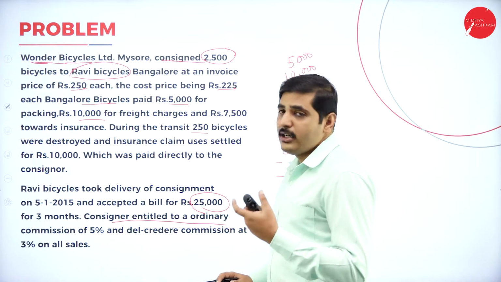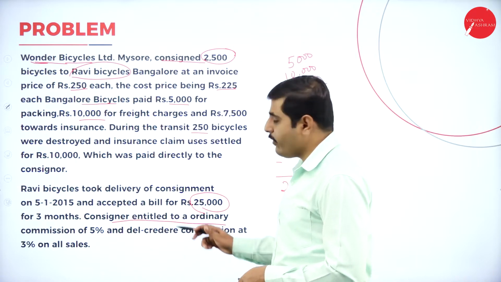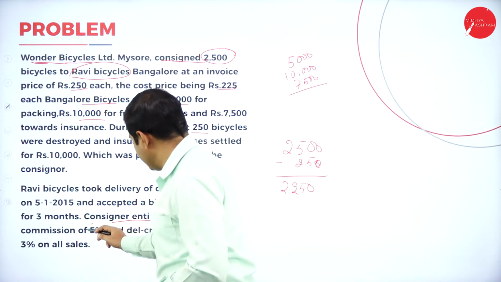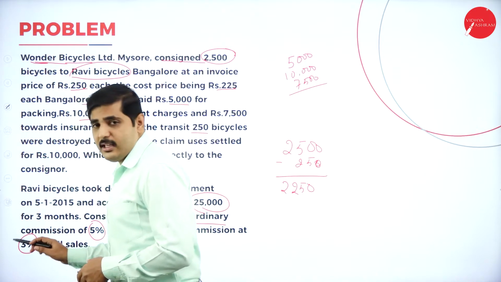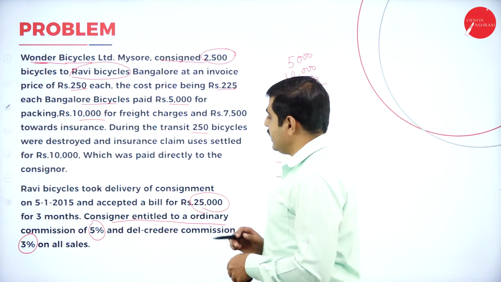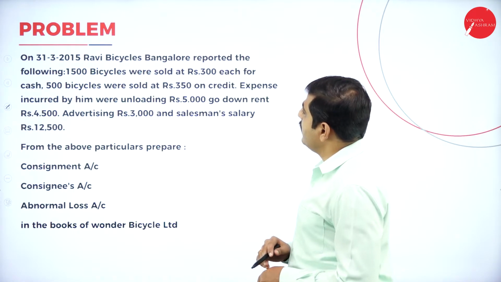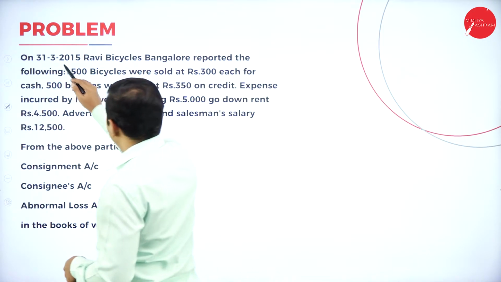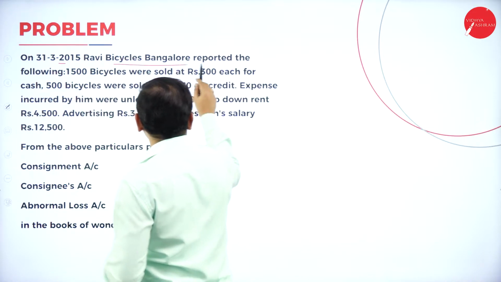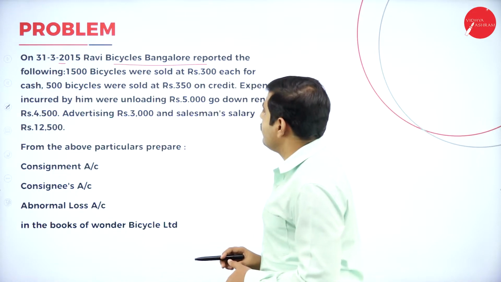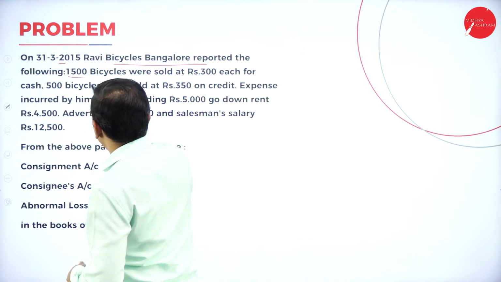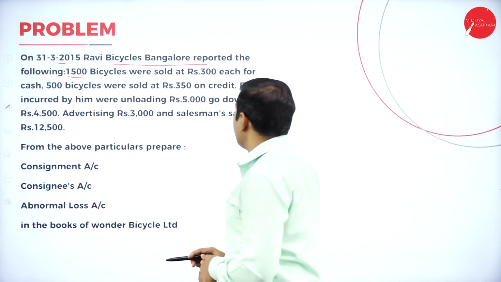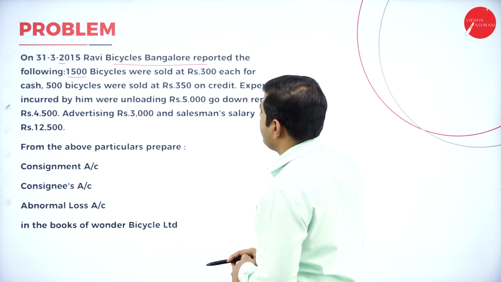So let's see what the total sales are. On total sales, we should give 5% commission as the consignor. For credit sales exclusively, we should give 3% extra commission. On 31/3/2015, Ravi Bicycles, Bangalore reported the following. Expenses on 1,500 cycles were sold for 300 each and 500 cycles were